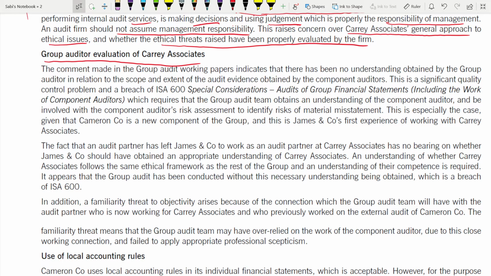So the comment made in the group audit working papers, right? What was that comment? That they don't have to go for additional evidence. It's not needed. They can rely on it. Okay. So what does it indicate? It indicates that there has been no understanding obtained by the group auditor. Group auditor didn't get any understanding in relation to the scope as well as the extent of the audit evidence obtained by the component auditor. Component auditor means Carey Associate. Okay, Carey Associate is the component auditor.